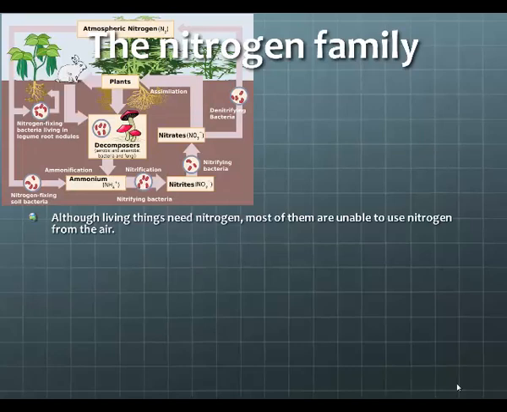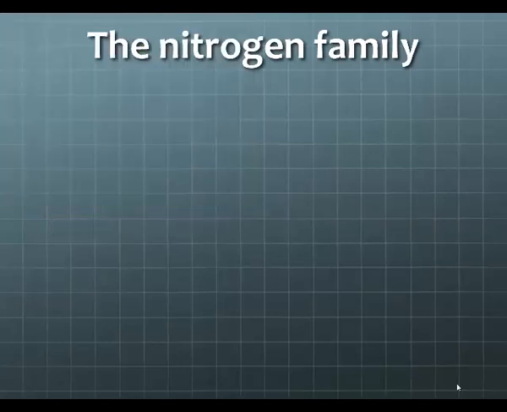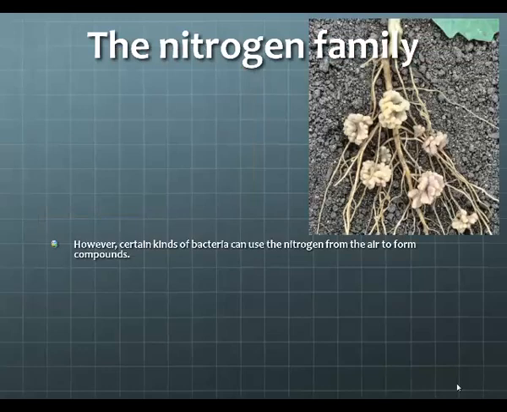So although living things can't get nitrogen through breathing it in, we do still need nitrogen. And so we have to find another way to get nitrogen into our body to create the muscles and the tissues that we have. And we have to do that without the process of just breathing it in and using it. So we can't breathe in nitrogen and use it.